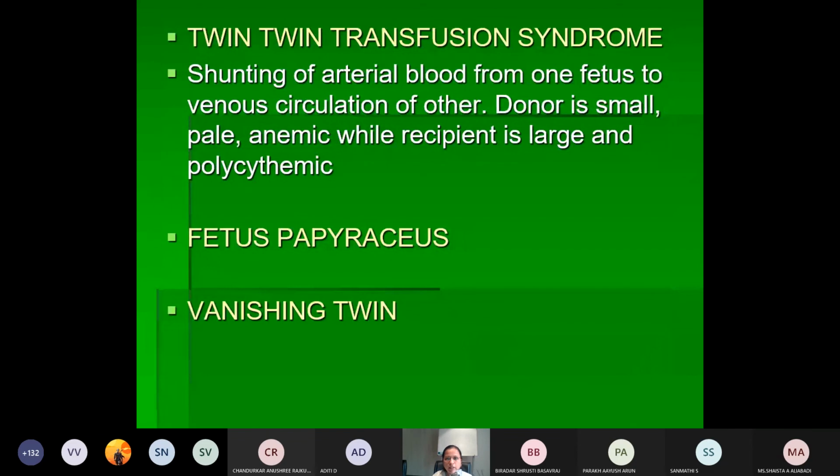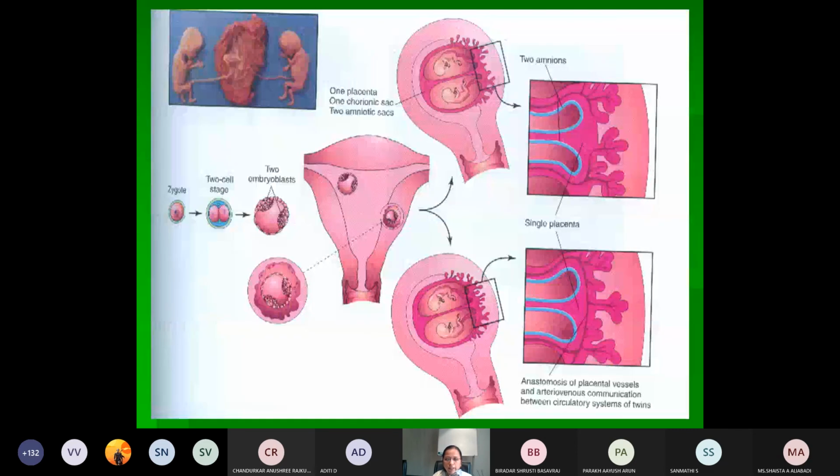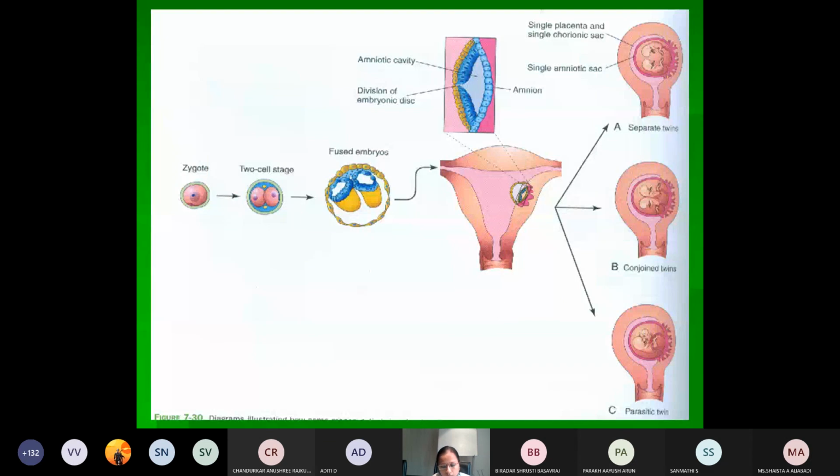Something called the twin-twin transfusion syndrome. So what is this? This is shunting of the arterial blood from one fetus to the venous circulation of the other. So here the donor is small, pale, anemic, while the recipient is large and polycythemic. So this is called the twin-twin transfusion syndrome. Okay, so this is all about the twinning. So this was about the fetal membranes and the twinning. Both of these will be commonly asked as a short note for you all.